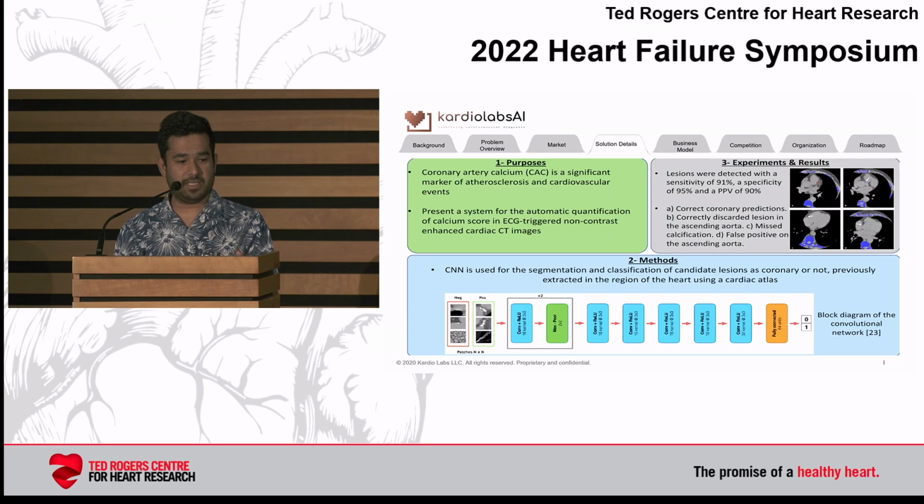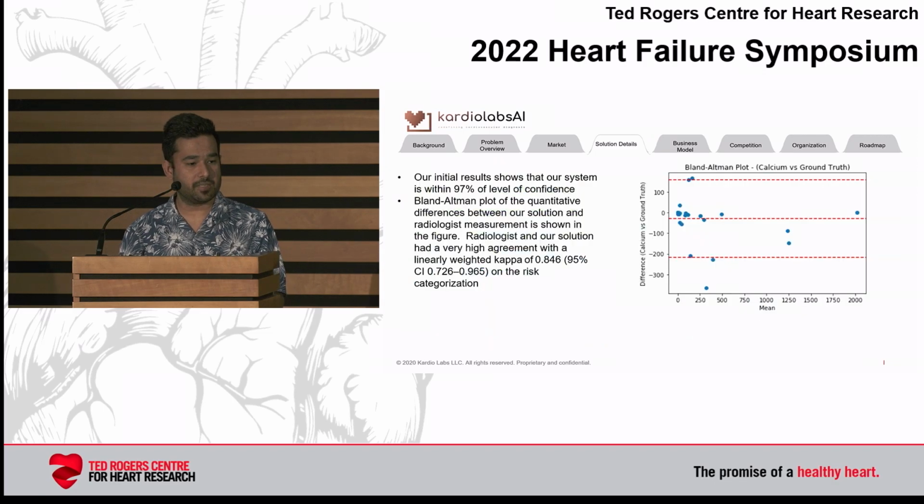There were multiple challenges that we faced in developing these models. Some of them were that there was a lot of exposure sometimes in the scan, so how do we detect those exposures and not give a wrong reading. Also, there was a lot of noise, sometimes a very small amount of calcium. Should we count that or should we discard it? That was one of the big challenges that we had. And then we are using a convolutional neural network. The basis of it is the CardioNet that I previously discussed.